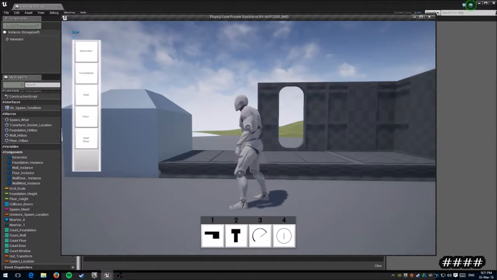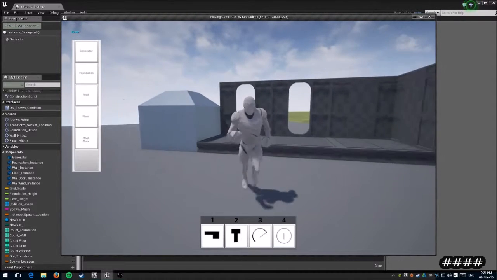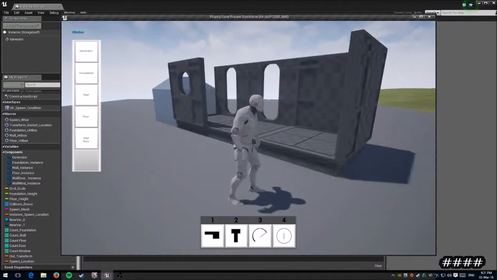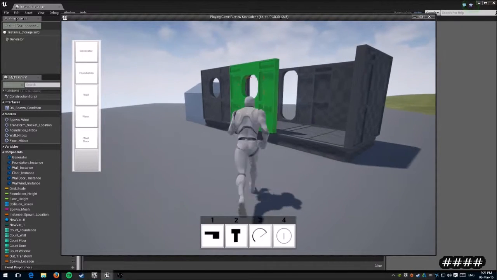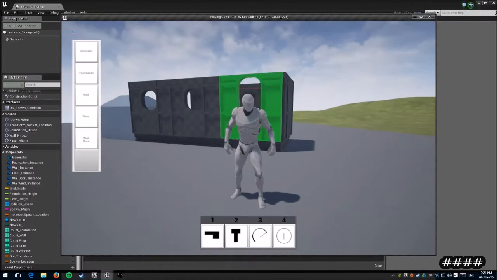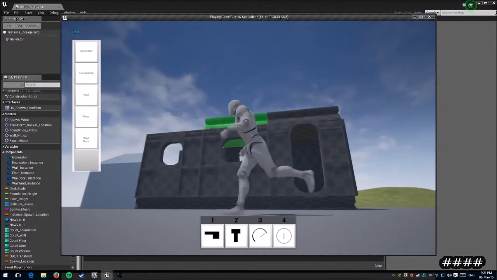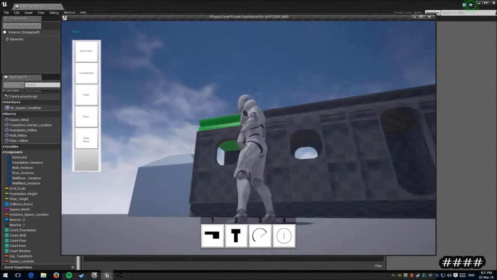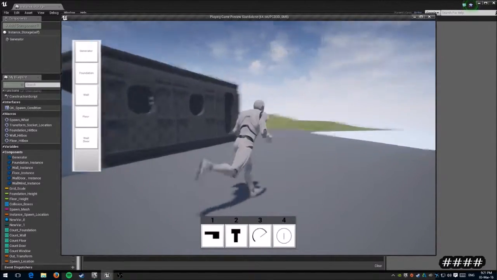and put that there, and I choose 6, it puts a window down. And then I can again put roof on, like so.